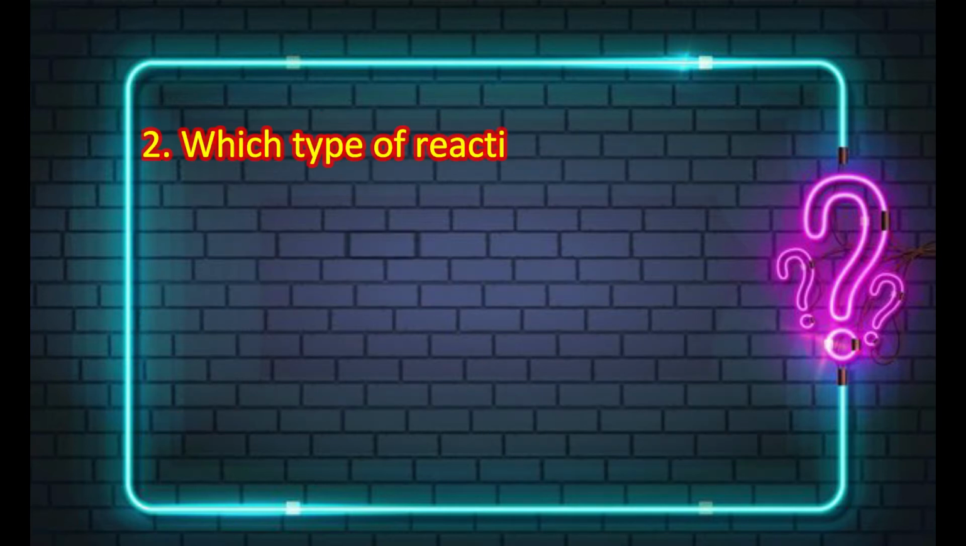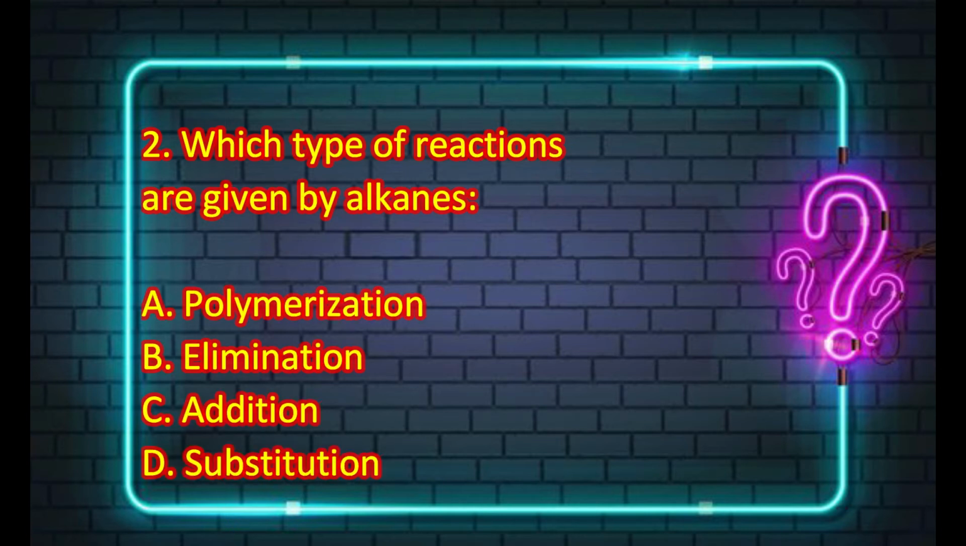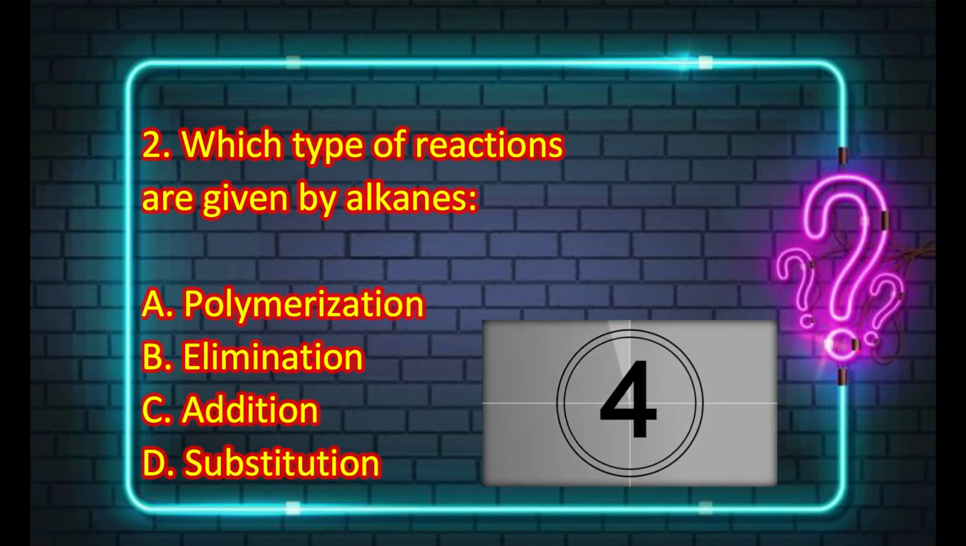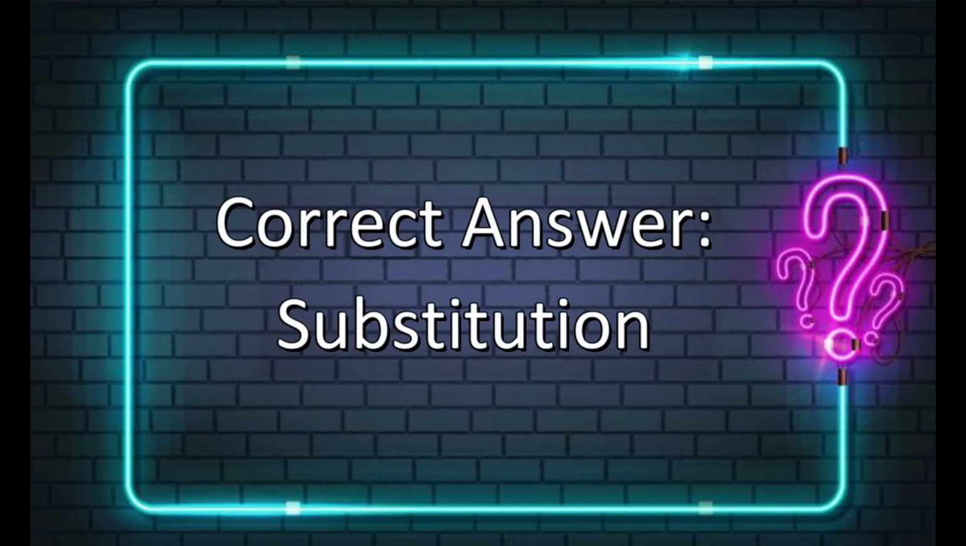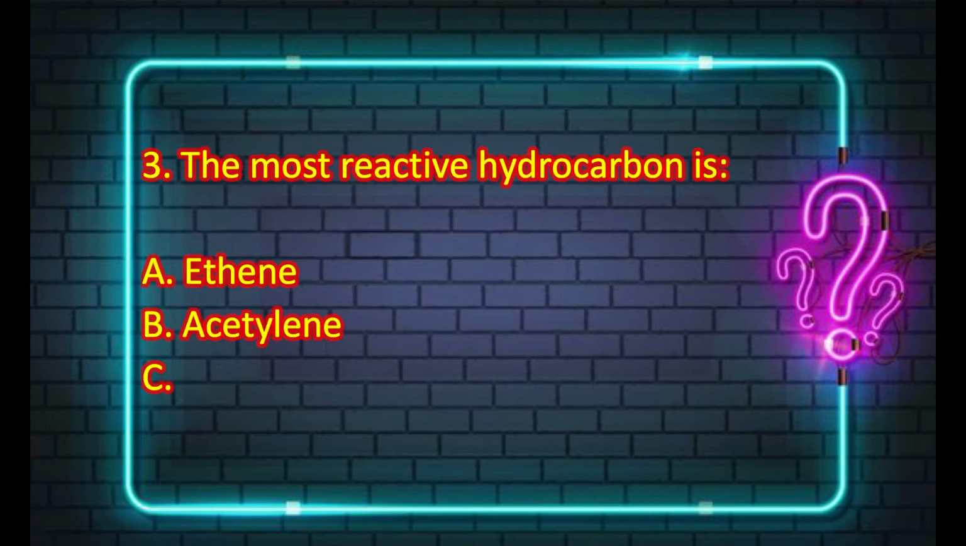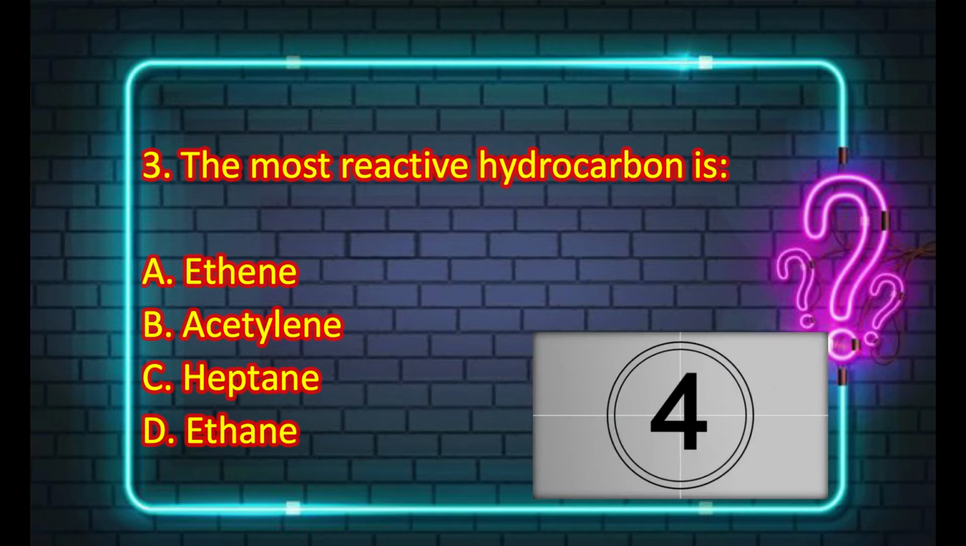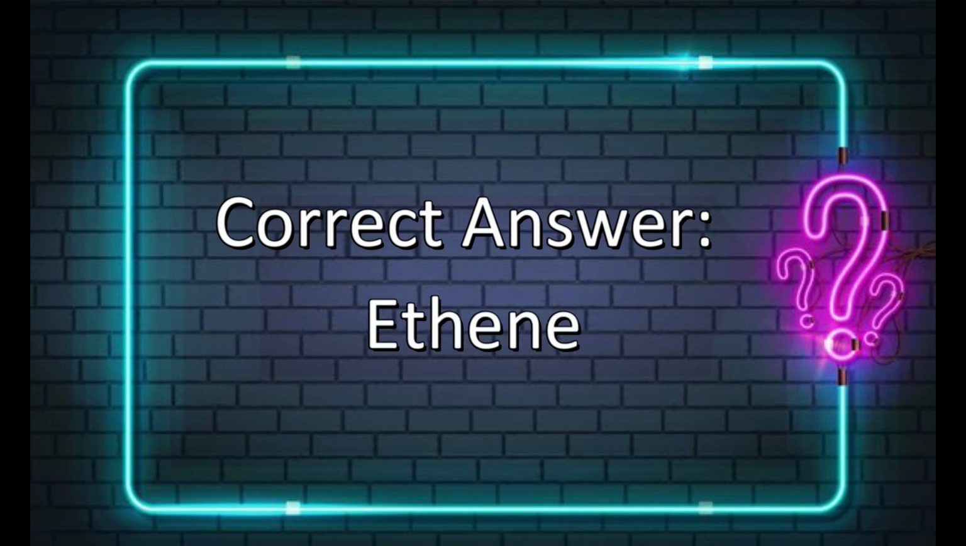The next MCQ is about which type of reactions are given by alkanes. The options are polymerization, elimination, addition or substitution. And the correct option is substitution. The next MCQ is: the most reactive hydrocarbon is ethene, acetylene, heptane or ethane. And the correct answer is ethene.